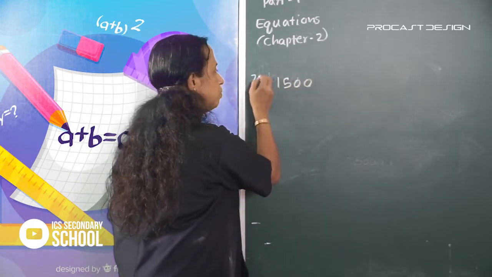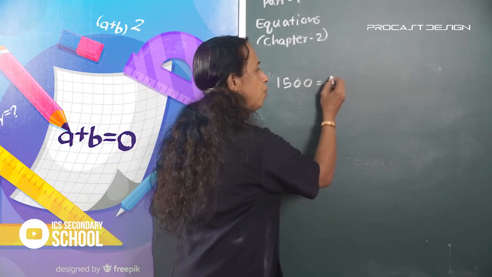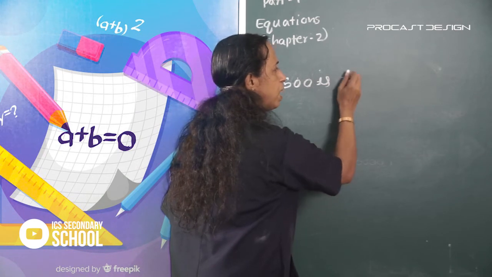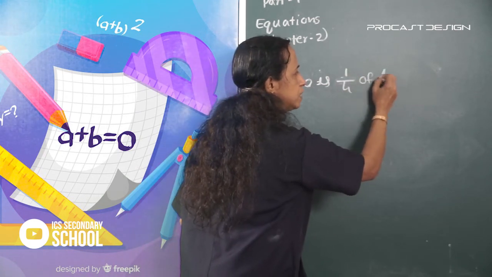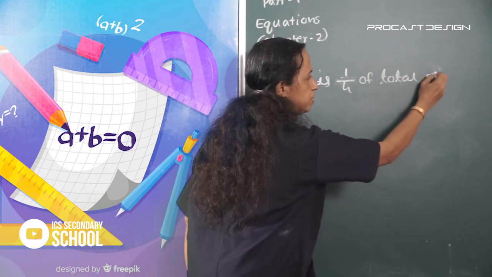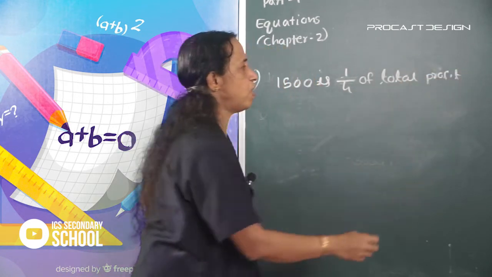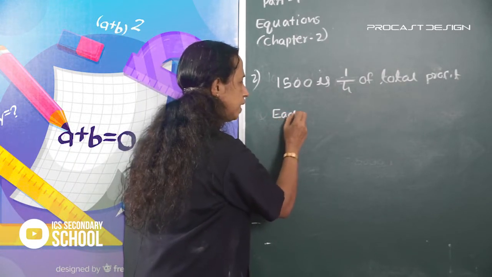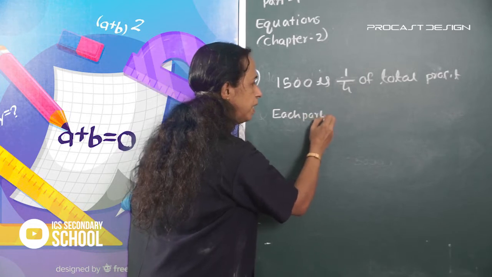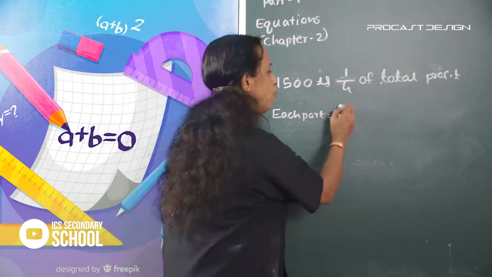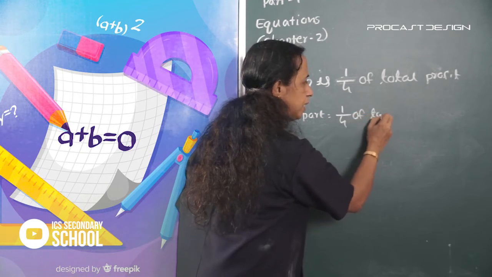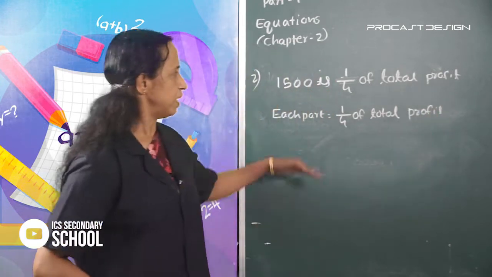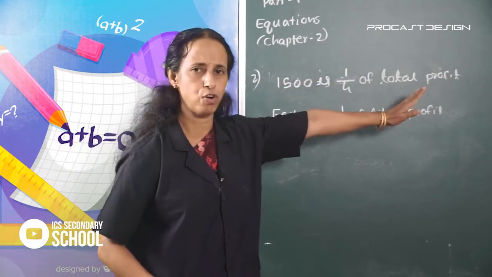Second question: 1,500 is 1/4 of the total profit. Each part is equal to 1/4 of the total profit. You look, 1,500 is 1/4 of the total profit.